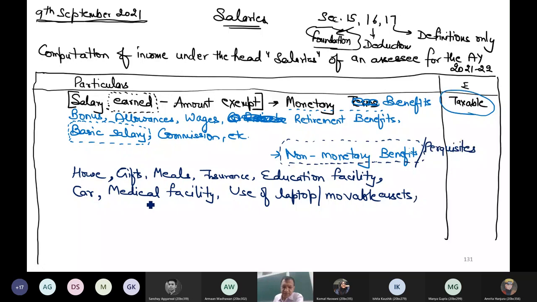Any other? Or that's it? Internet facility. So I can say telephone precisely. It includes internet also. Yes, that is non-monetary. Any other? Free trips. Meals is covered. Think and decide. Correct, sir. Yes.